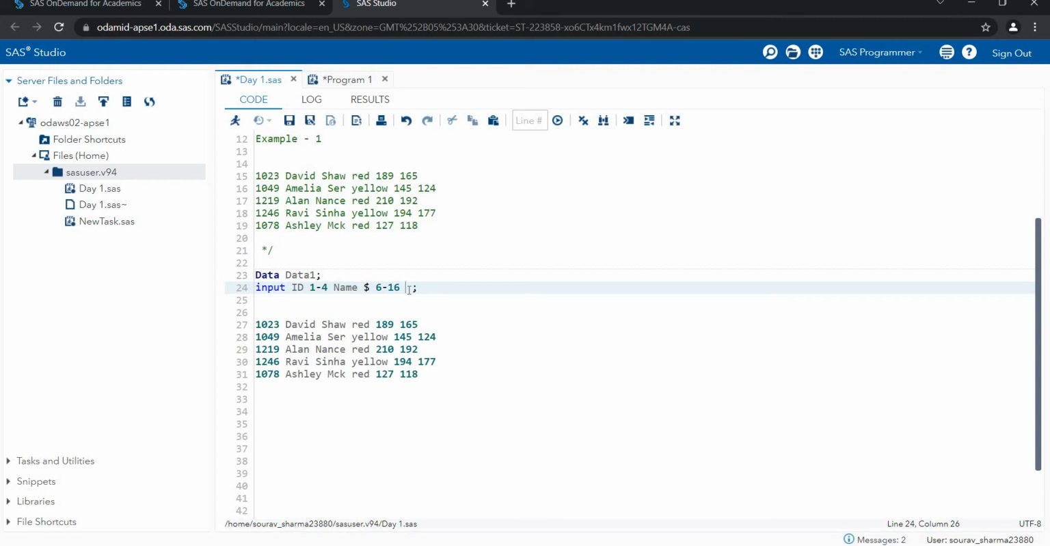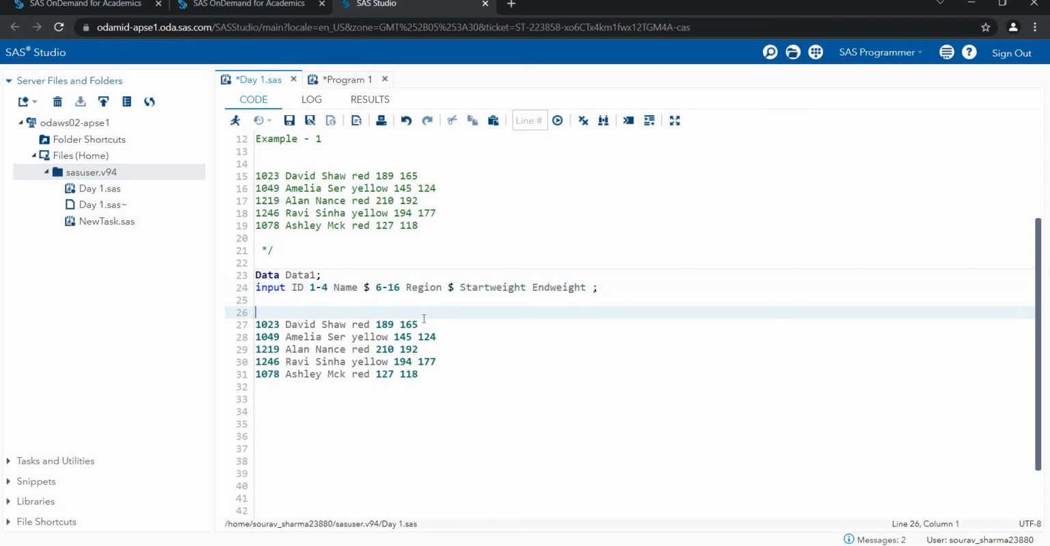Next is my reason. My reason is red, yellow, and reasons are available with a dollar sign. Then we have this related to weight data. Let's suppose this is my start weight. Next is my end weight. This is my start weight and this is my end weight.